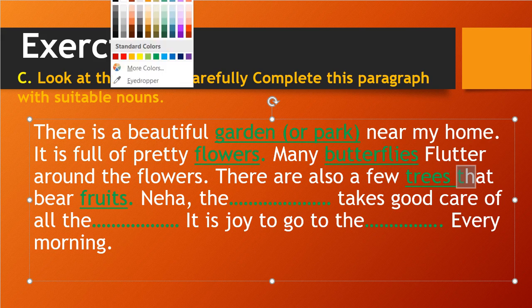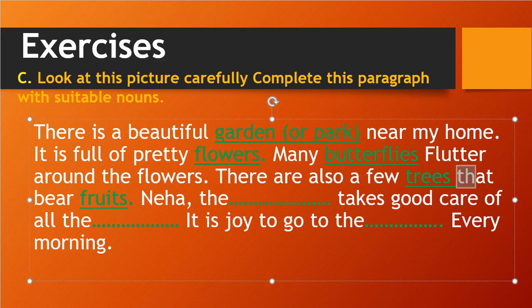Okay. So now, what are we going to do further, what will come? We will see. Then Neha, the blank, takes good care of all the blank. So, who takes good care of a garden? That is the gardener. You remember, correct?